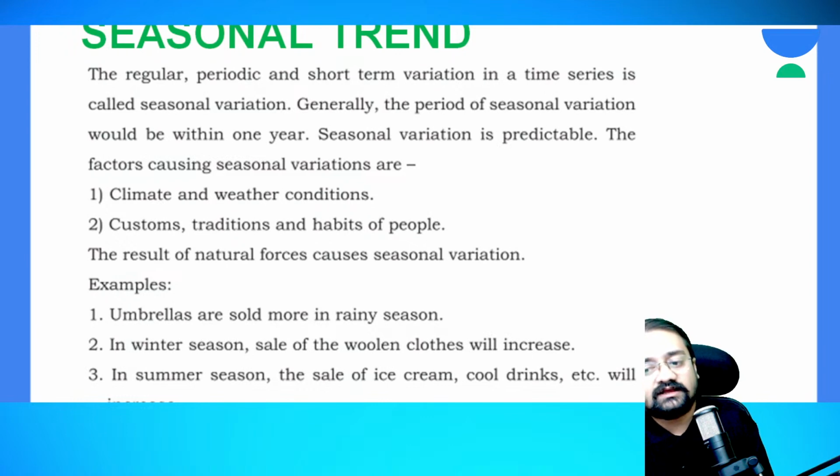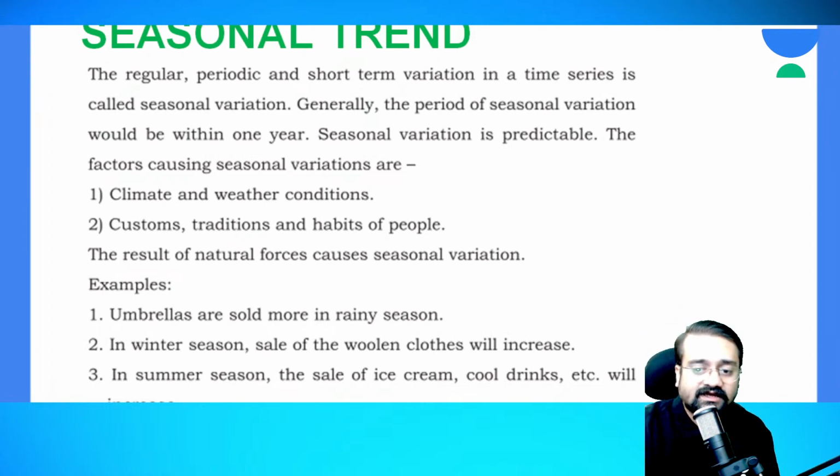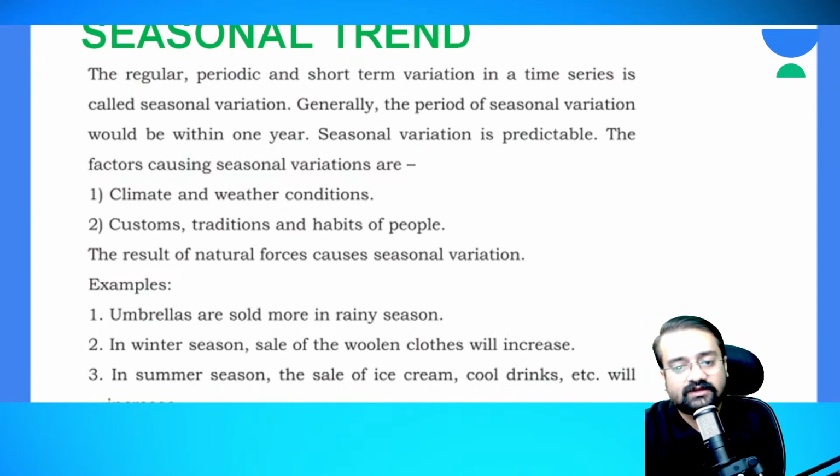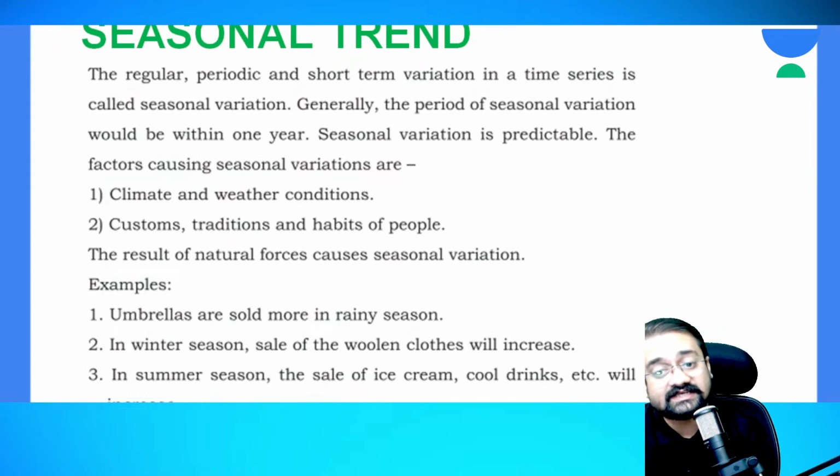So what examples can we give here? In the rainy season we find that the sale of umbrellas and raincoats increases, because to protect us from water we use umbrellas and raincoats, right? These types of commodities' sales are more in the rainy season. Once the rainy season is over, again this comes to zero, correct?